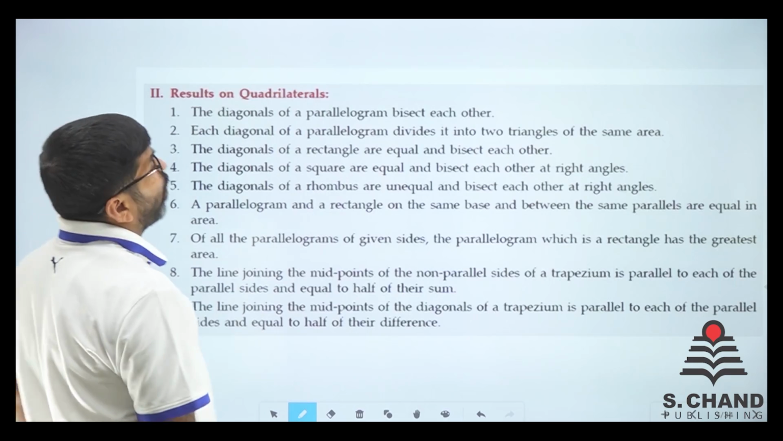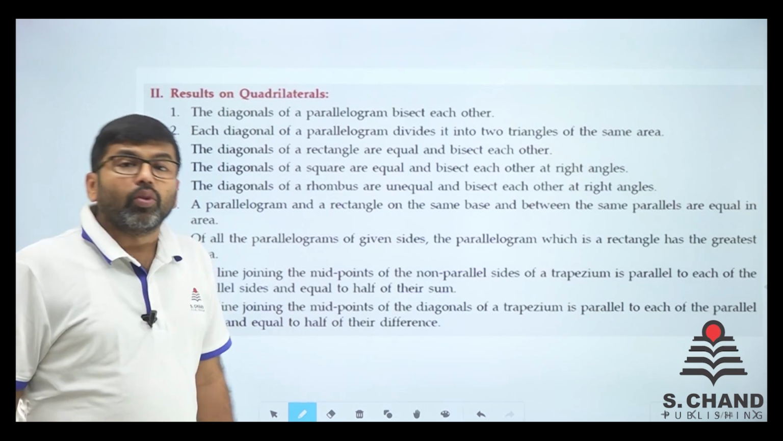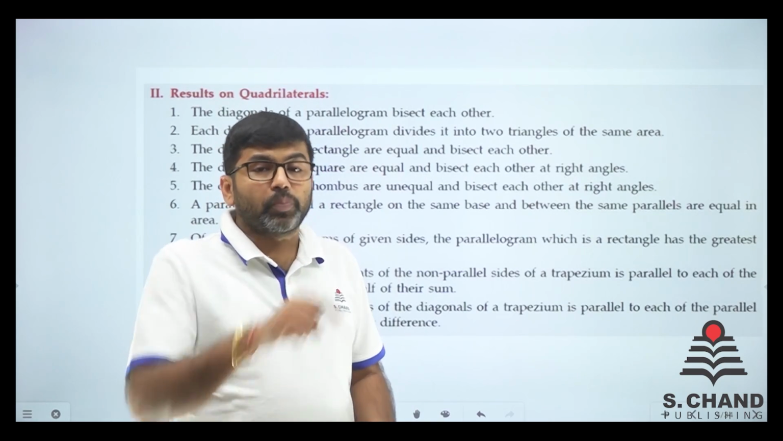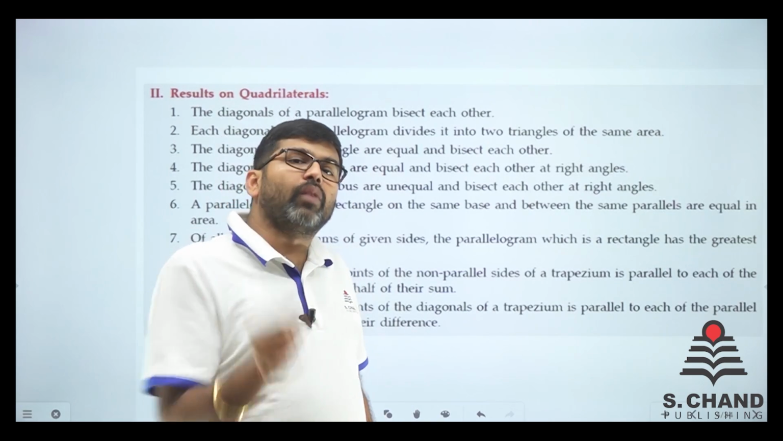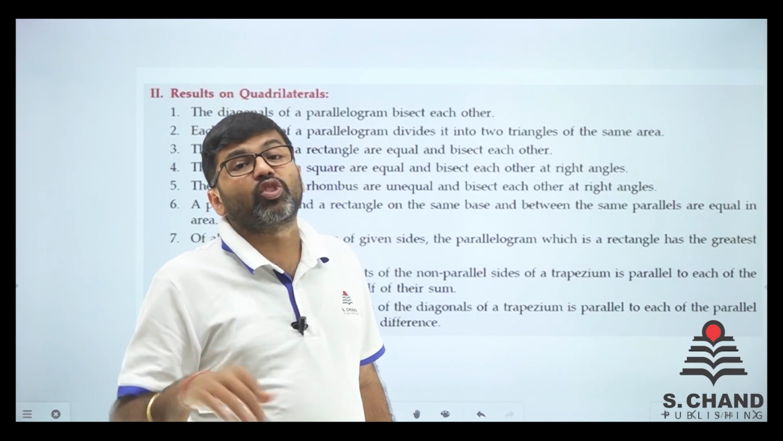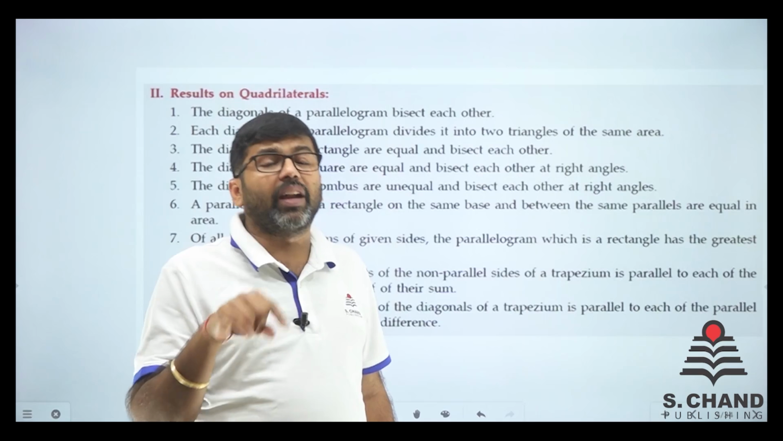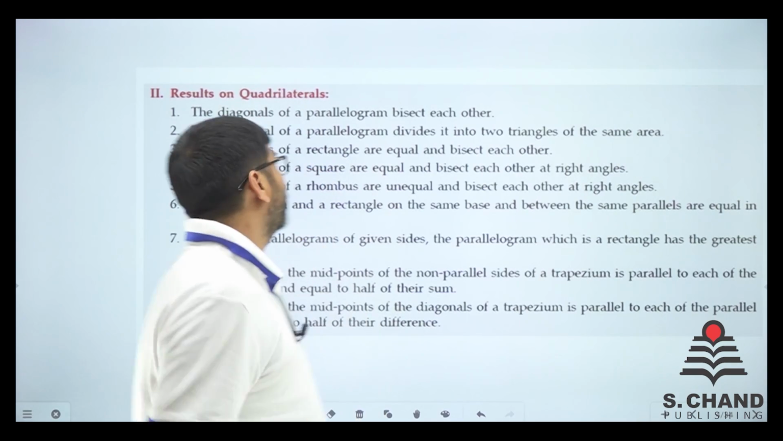Here we move to the next concept part, the results on quadrilaterals. What is a quadrilateral? A quadrilateral is any type of figure which is bound by 4 lines. A triangle was bound by 3 lines. A quadrilateral is a figure bound by 4 lines.